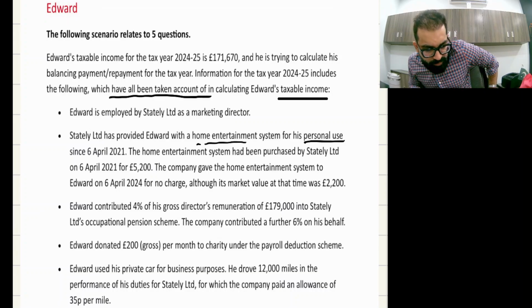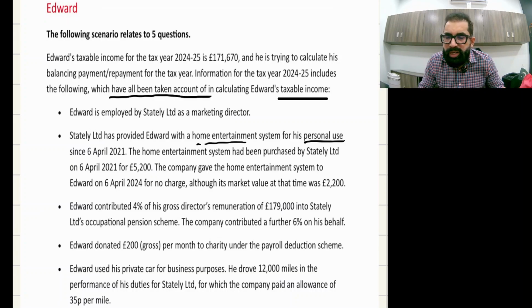Hope you remember the usage benefit of 20%. This is the date on which the employer first provided this asset to the employee. The home entertainment system had been purchased by Stately Limited on 6th April 2021 for £5,200. This is the amount for which the employer bought it.